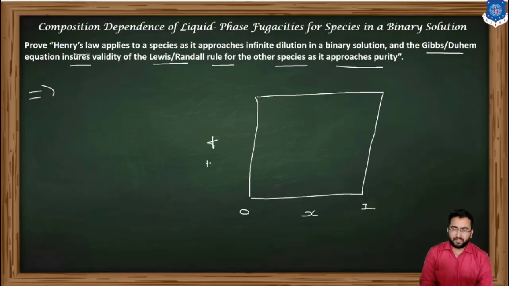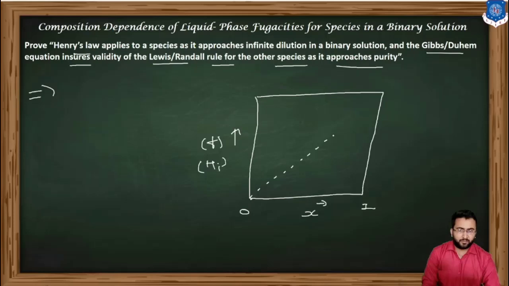Fugacity, or Henry's constant Hi, is on the y-axis and mole fraction is on the x-axis. The behavior of Henry's law looks like this, starting from 0 to this Hi, Henry's constant.